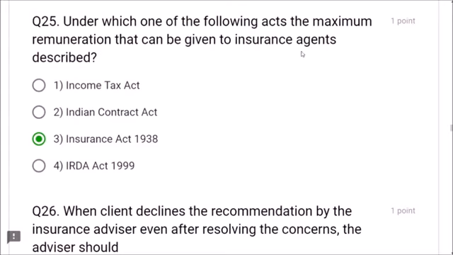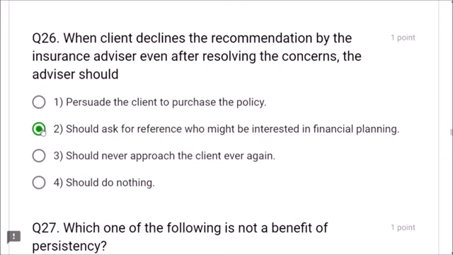Next, question number 26. When a client declines the recommendation by the insurance advisor, even after resolving the concerns, the advisor should ask for a reference who might be interested in financial planning. This is the correct answer, friends. Persuade the client, no. Should never approach, no. Should do nothing, no. Should ask for reference who might be interested in financial planning is correct.